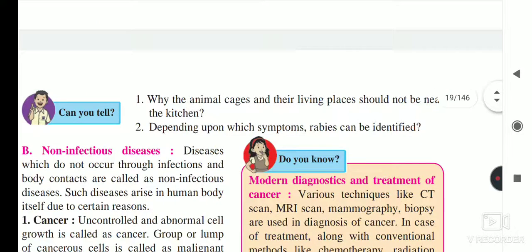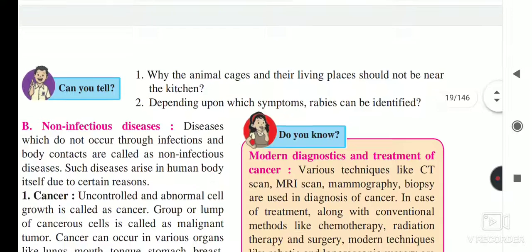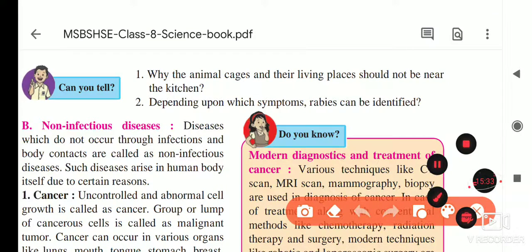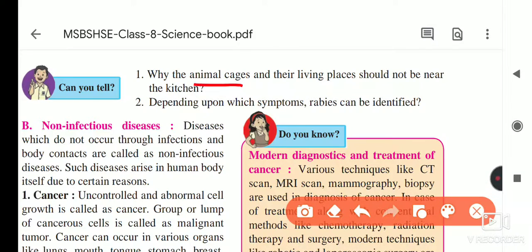Now here is a question: why should animal cages and their living places not be near the kitchen? That is very important. Animal cages or living places, such as a kennel for a dog, we do not keep near our kitchen.